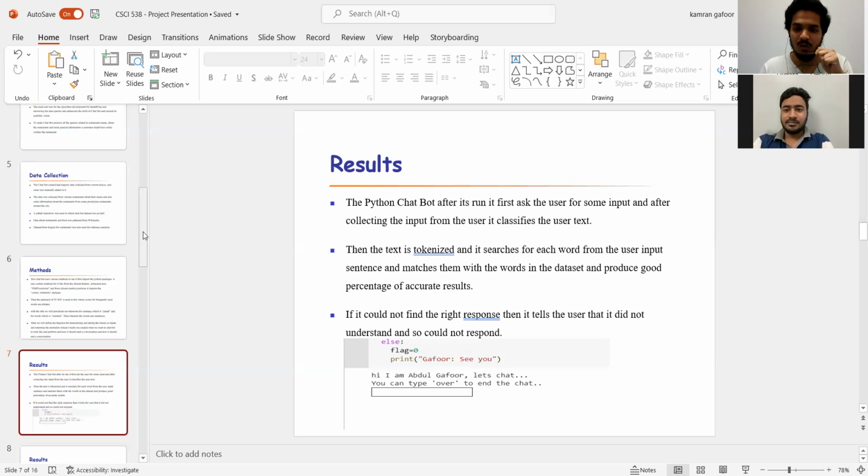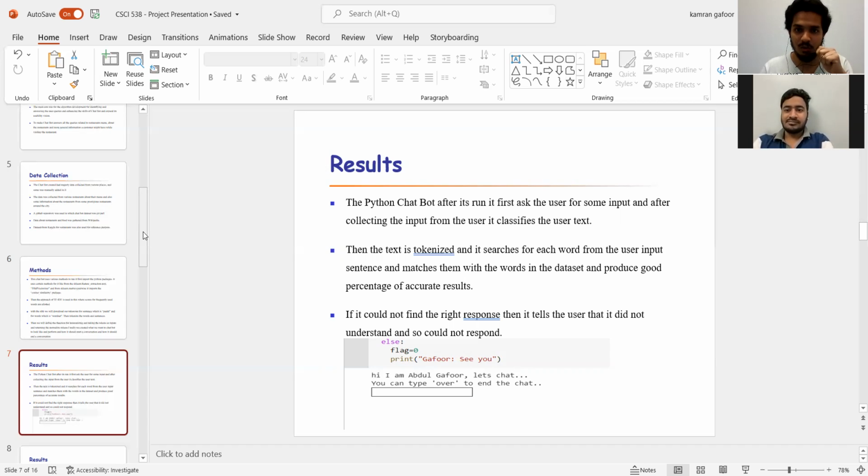So in this way, for similar text, there can be different meanings or different sentences available. Using tokenization, NLTK and the natural language processing algorithm, it divides the words, and it basically helps us find the best match for a given user input.